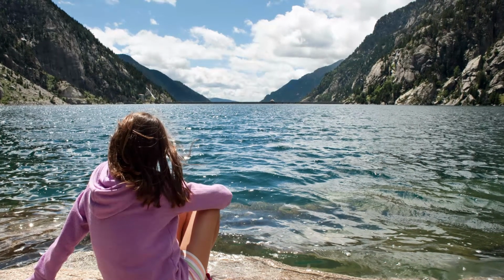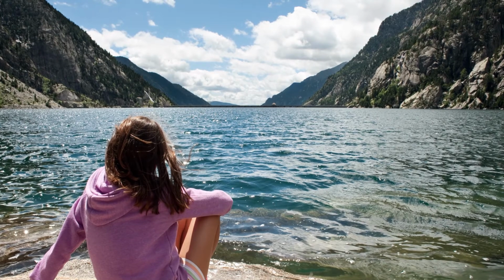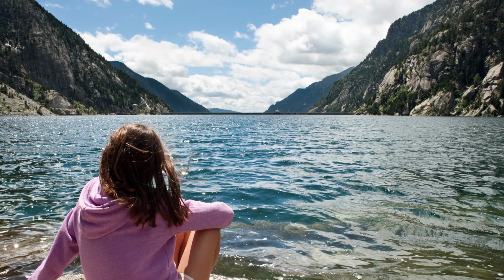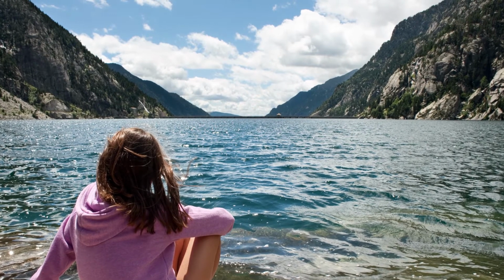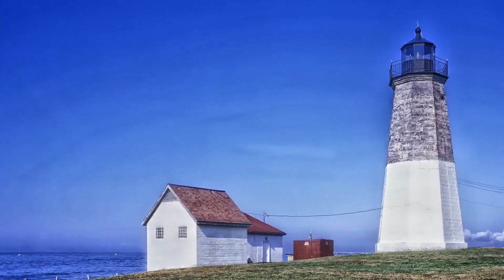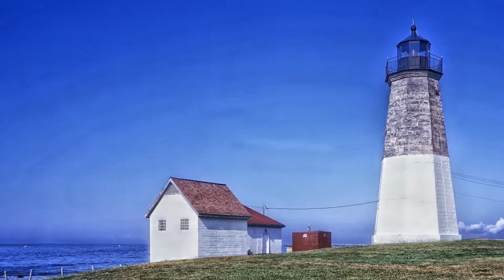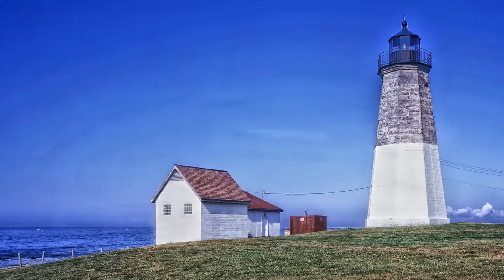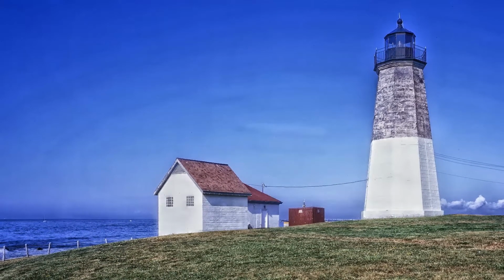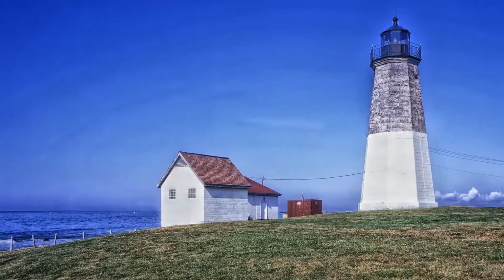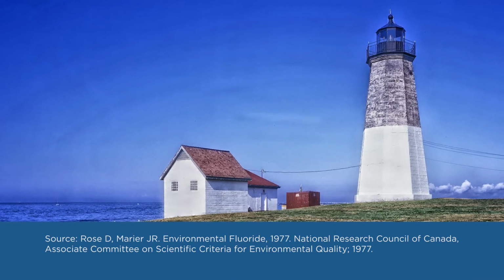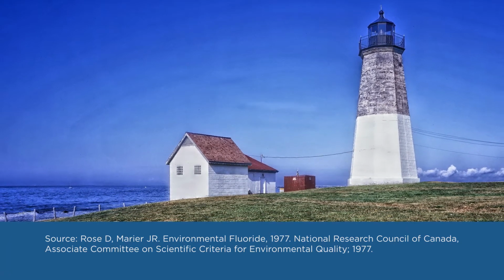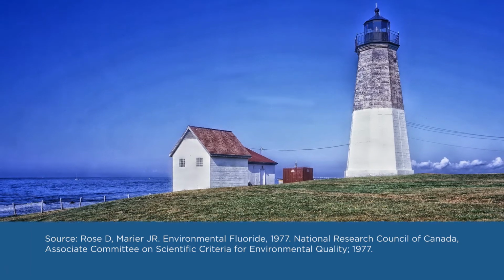A report about environmental fluoride from the National Research Council of Canada noted that evidence from industrial wastewaters showed, quote, large quantities of fluoride are being discharged to waterways, end quote. In fact, the same report mentioned data from a study on fluoride releases into Narragansett Bay, Rhode Island, that demonstrated over 1/3 of the fluoride emitted into the bay was due to water fluoridation in nearby communities. The source is D. Rose et al., 1977, the National Research Council of Canada, Associate Committee on Scientific Criteria for Environmental Quality, 1977.